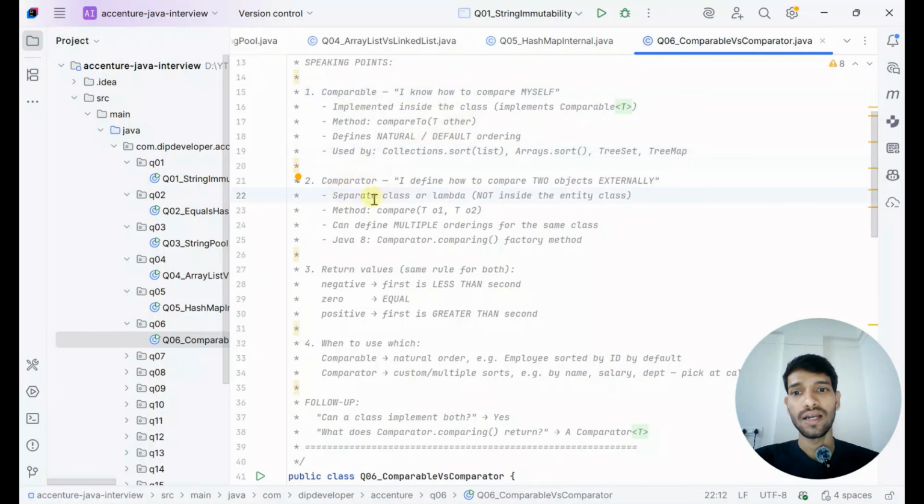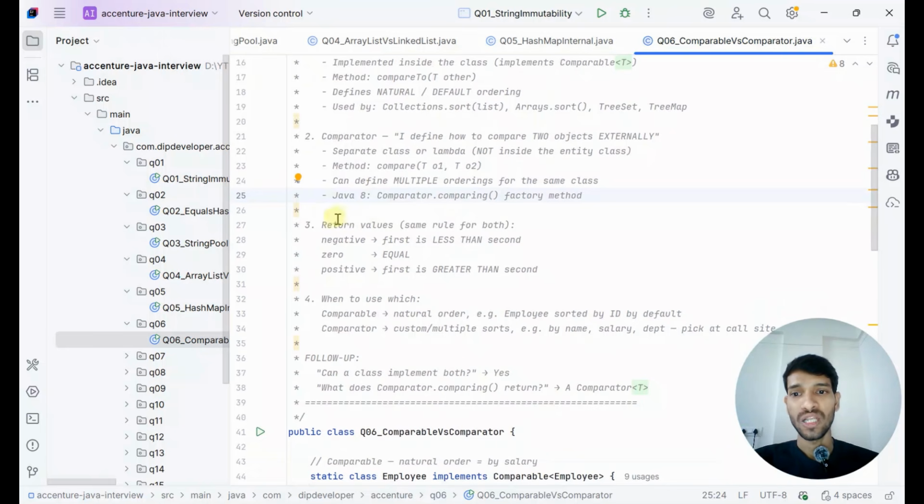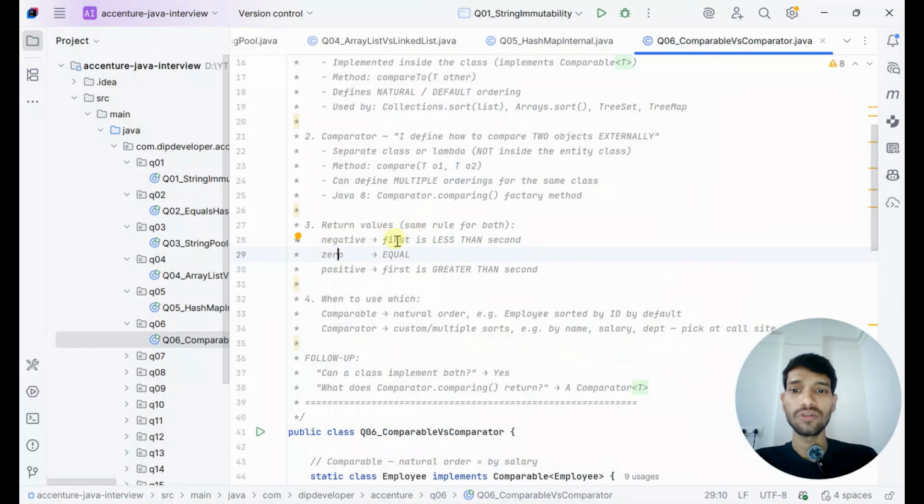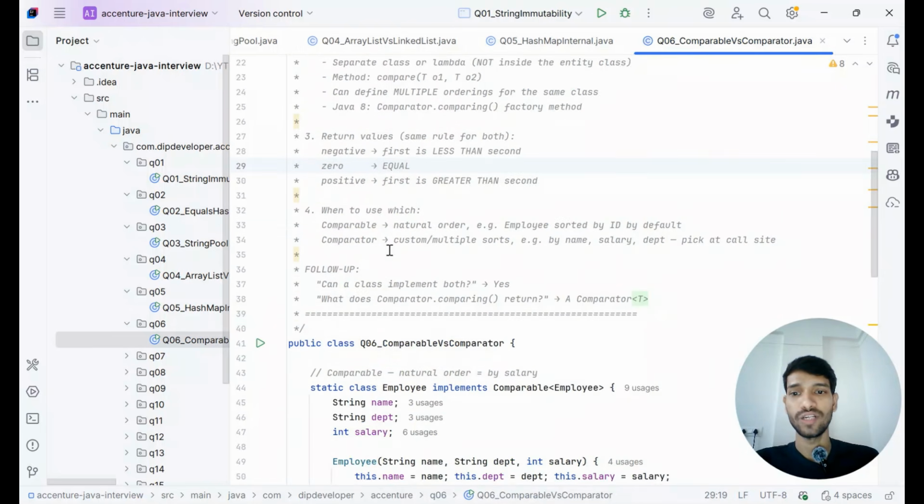And Comparator is a separate class or a lambda, not inside the entity class. If we want multiple comparisons, we can create a separate class, implement this, and do our own comparison. Here we are using Comparator.comparing and Comparator.comparingDouble, and those kinds of things. Both the compare and compareTo methods return negative, zero or positive, depending upon which value is greater than the other.